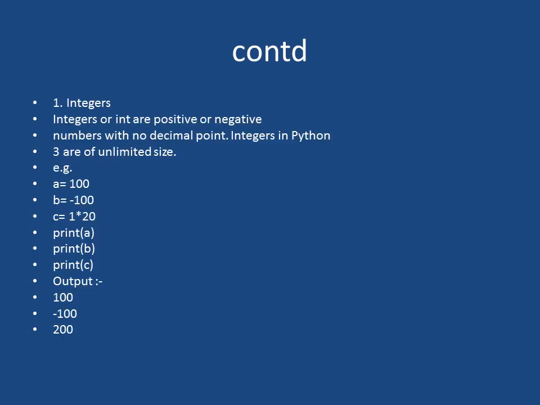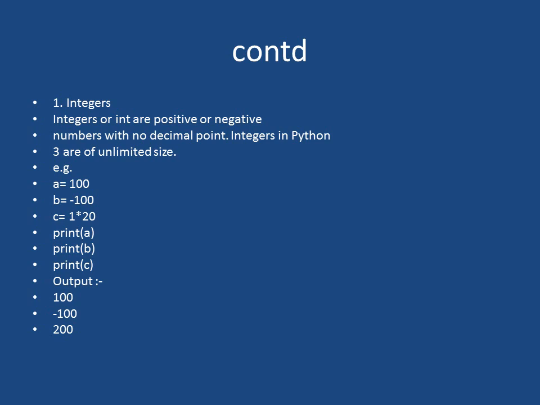Integer, enter a positive or negative number with no decimal point. Integer in Python, you see a equal to 100, b equal to minus 100, c, print a, print b, print c, like this.